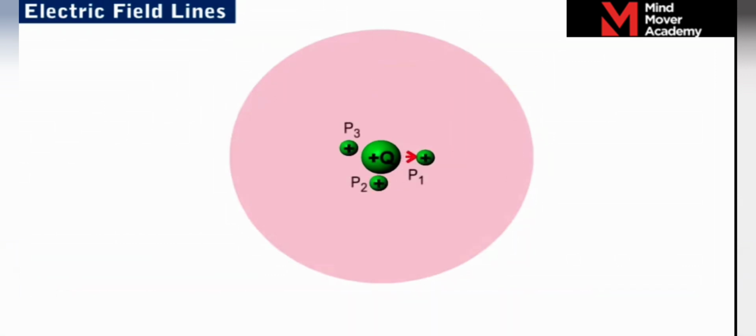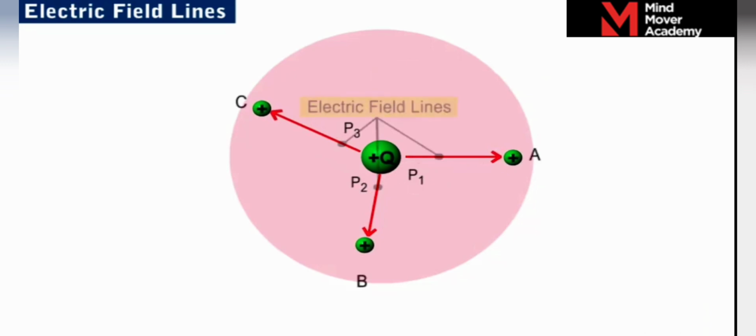Now, if we repeat this procedure for various points in the electric field, we obtain the electric field lines around the charge. Electric field lines are used to represent the electric field of a charge or a system of charges pictorially.